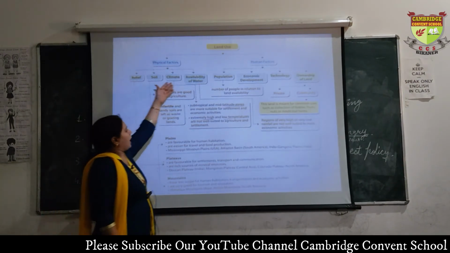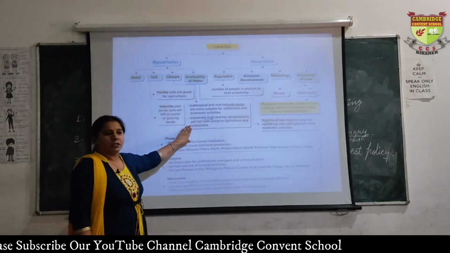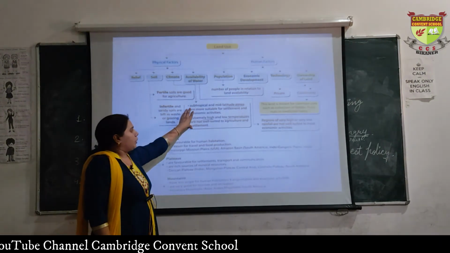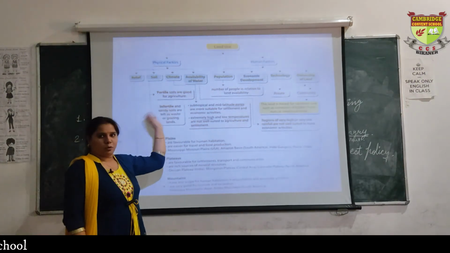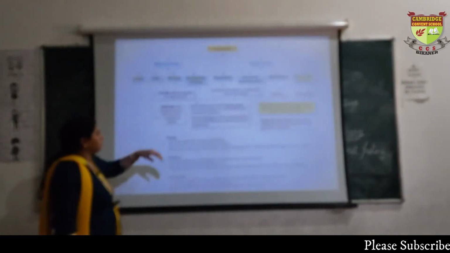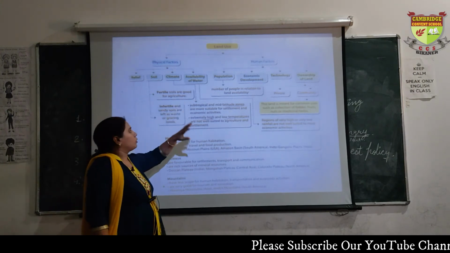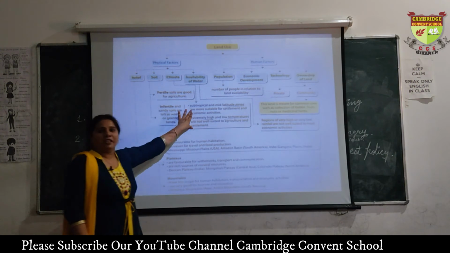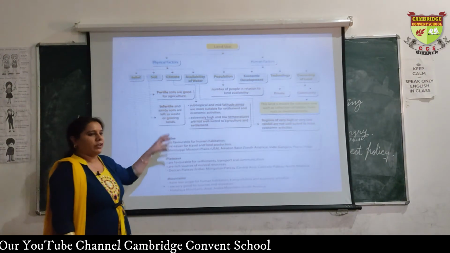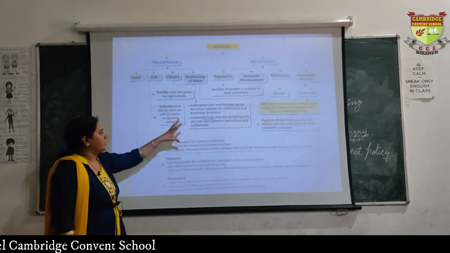Then comes climate. It is also a very important factor. The area near the equator is very good for agriculture and other activities.